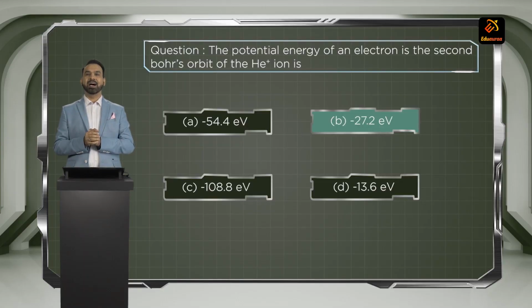Using Rydberg's formula, substitute and find out the energy. Energy will be equal to RH inside the bracket 1 upon n1 square minus 1 upon n2 square. Rydberg's constant value we have to substitute in terms of electron volt. You should get the energy as minus 27.2 electron volt. Choice B is the correct answer.